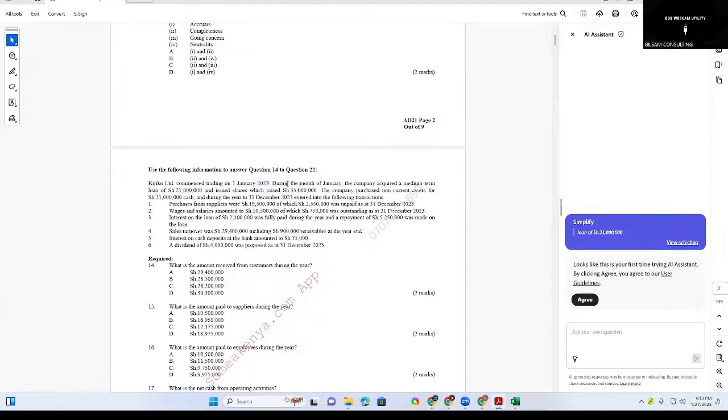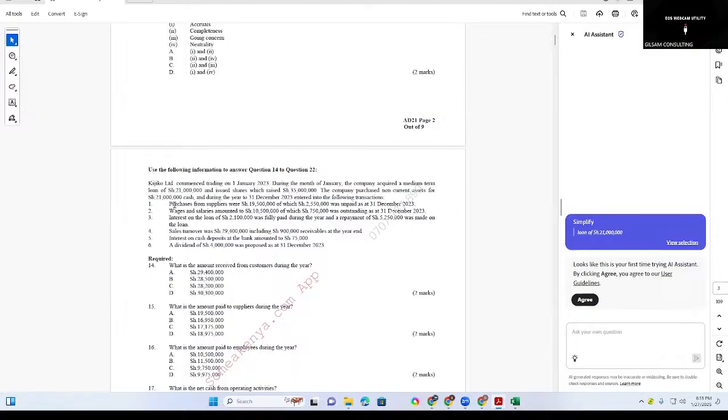During the year, the company acquired a medium-term loan of 21 million and issued shares with a raise of 35 million. The company purchased a non-current asset for cash during the year ended 1st December 2023. Total interest will be this. We'll add the following transactions.